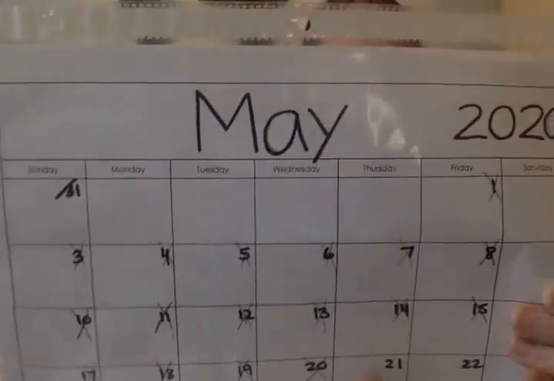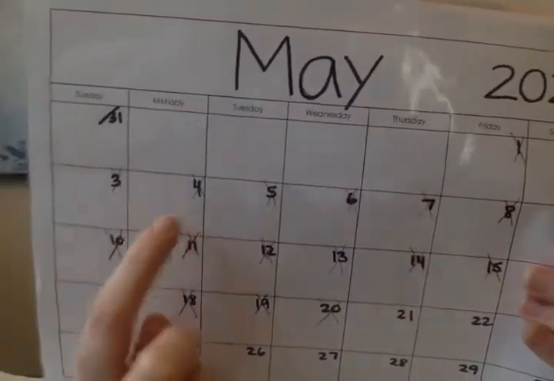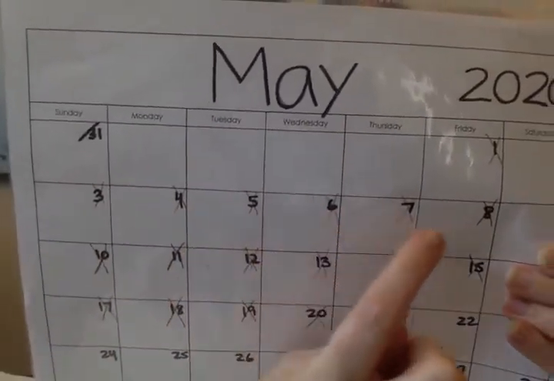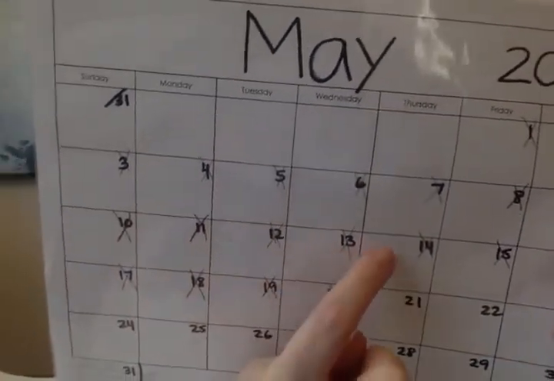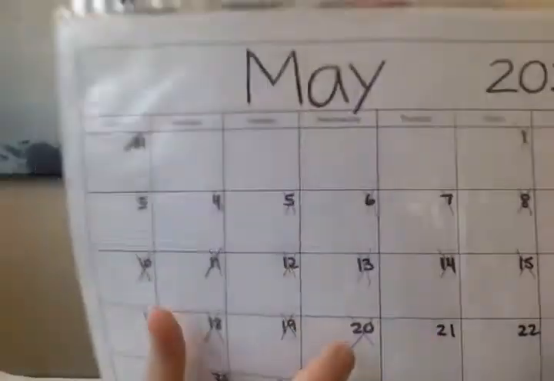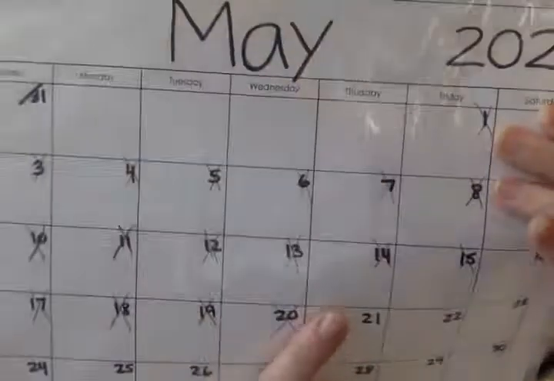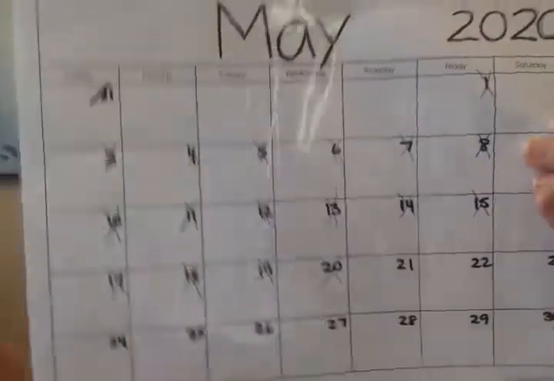Okay, we're going to count to number 21. Are you ready? 1, 2, 3, 4, 5, 6, 7, 8, 9, 10, 11, 12, 13, 14, 15, 16, 17, 18, 19, 20. And today is 21. Today's Thursday, May 21, 2020.